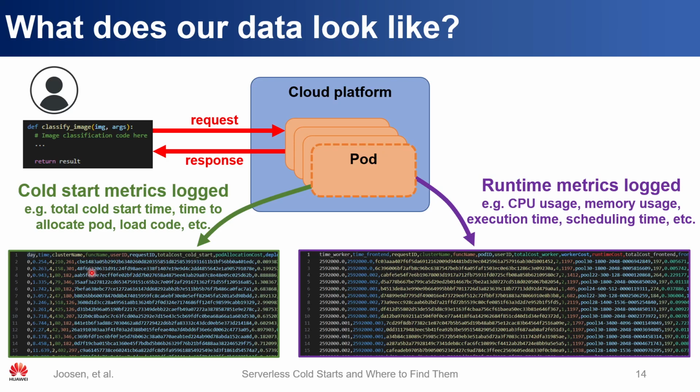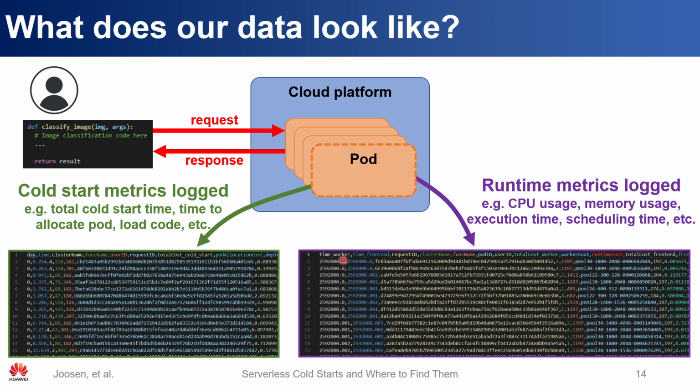And each cold start has associated with it a timestamp, a request ID, but also many metrics, including, for example, the total time that's known as the cold start time, and then all kinds of component times that are listed afterwards. So the point here is that each cold start event is listed individually and can allow for much more granular simulations as a result. And so we have the same idea for individual requests.